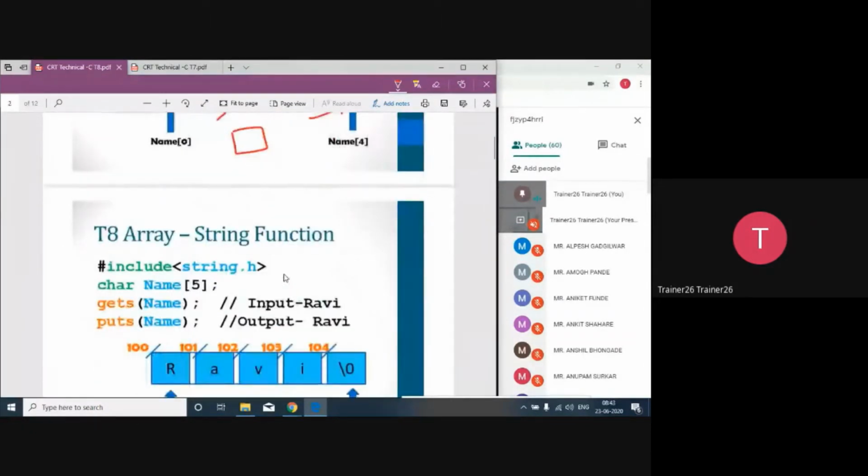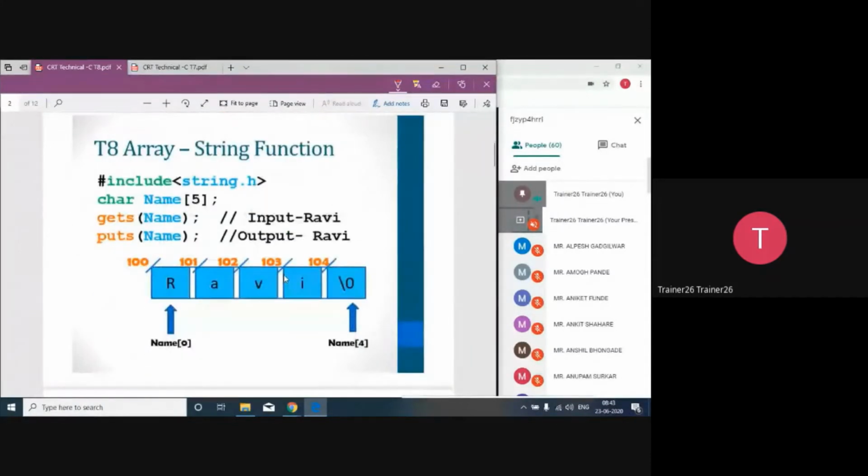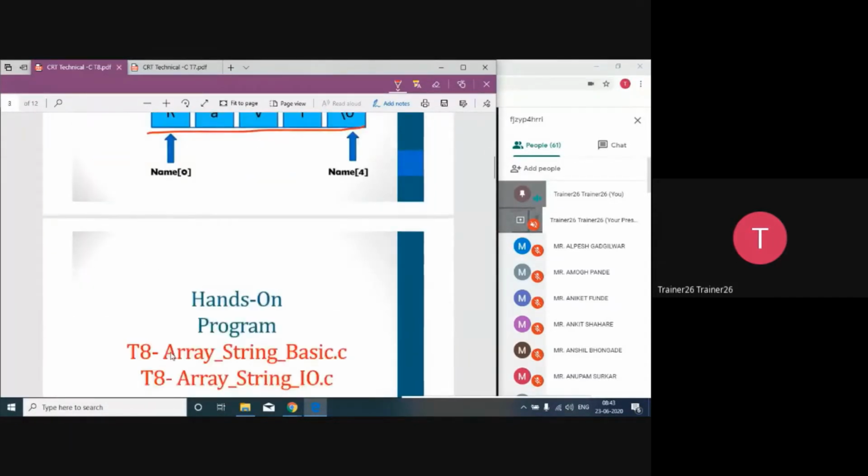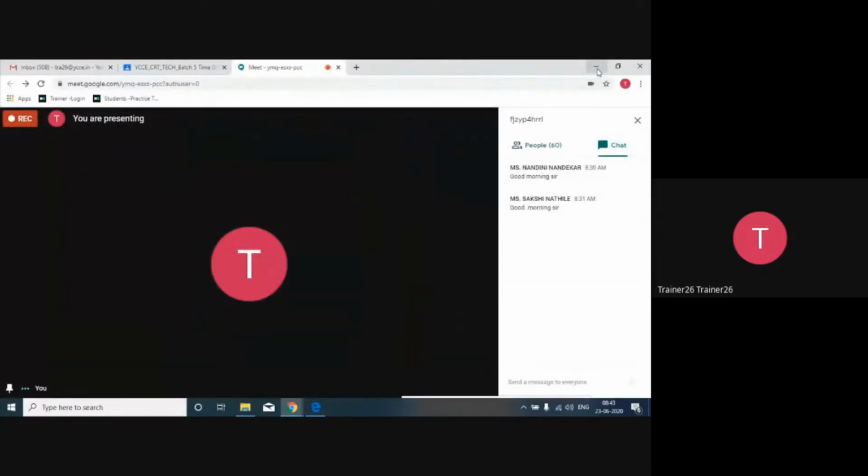The first thing that we are going to study today is a character name, and we will declare one array of 5 elements and talk about gets and puts, as well as scanf. The first job is to clear these concepts. gets and puts are two more functions to handle strings, and you can also handle a string with the help of scanf and printf. So let's see the first example of basic string handling. Hopefully, till this point all things are clear to you. Let's move ahead.